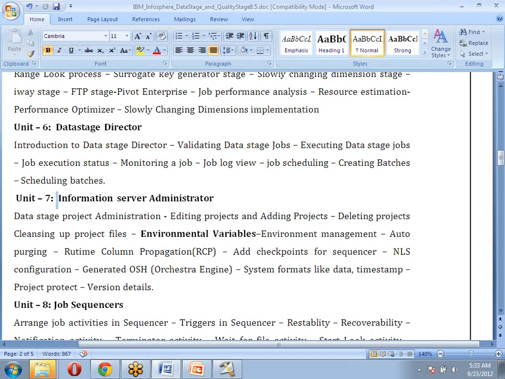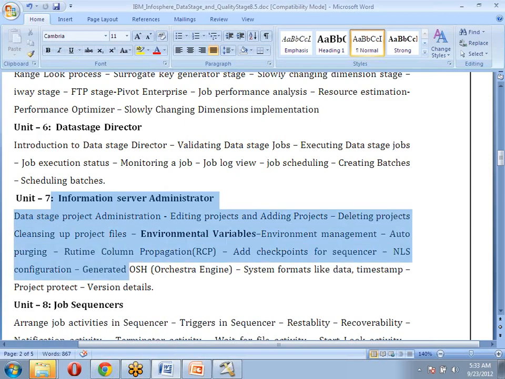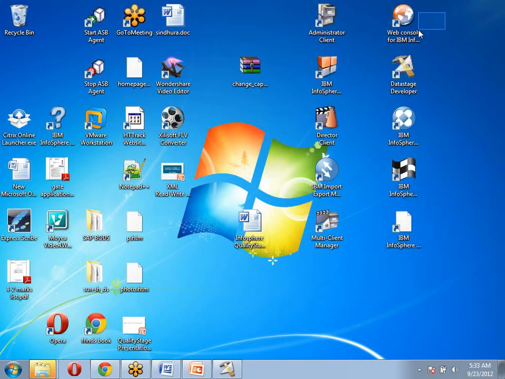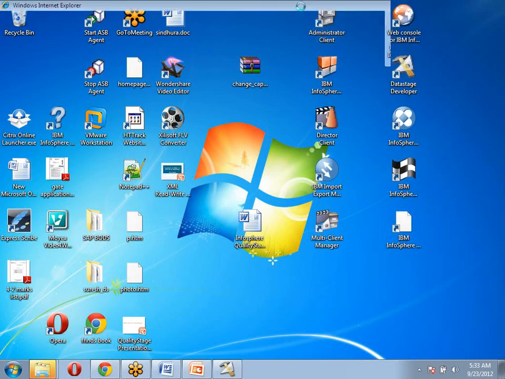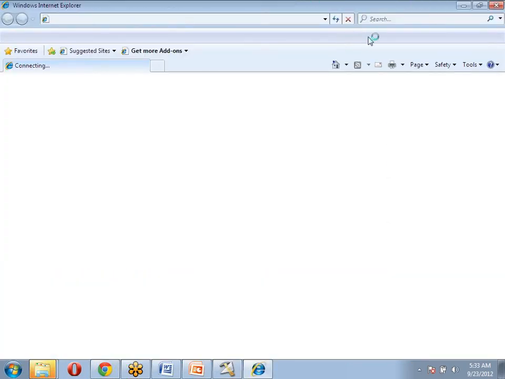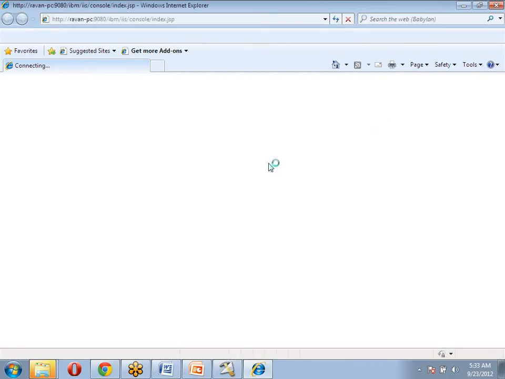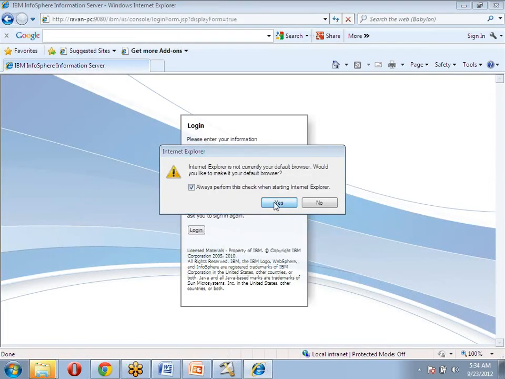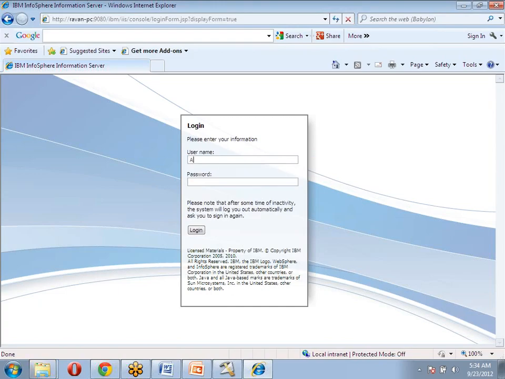Next, we are also going to cover the Information Server administrator, meaning we are going to discuss the admin components. When you open DataStage, this is all about the administrator client components. This is the web console for Information Server, and this is the desktop administrator. The web console is nothing but a browser-based administrator that is used to maintain the whole project, and the desktop administrator is a component which is used to connect with the normal